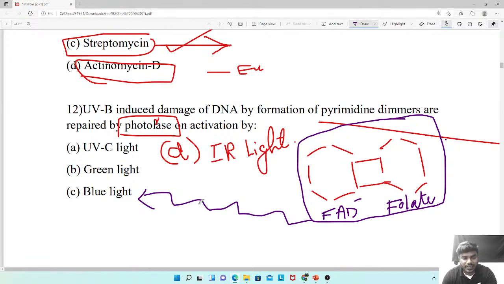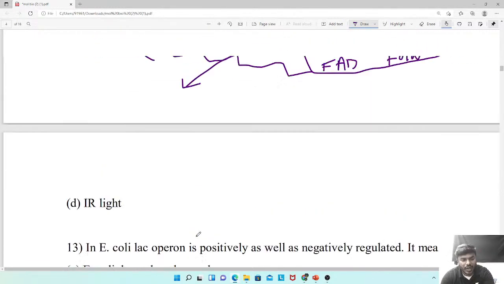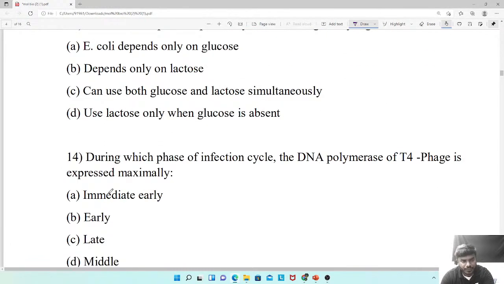Of course, it is going to absorb the blue light. After absorption of blue light, FAD minus gets excited and releases the excited electron. That excited electron breaks this particular bridge. Later, FAD minus immediately comes out, and the enzyme also comes out. So the answer will be blue light. Okay, answer will be C.